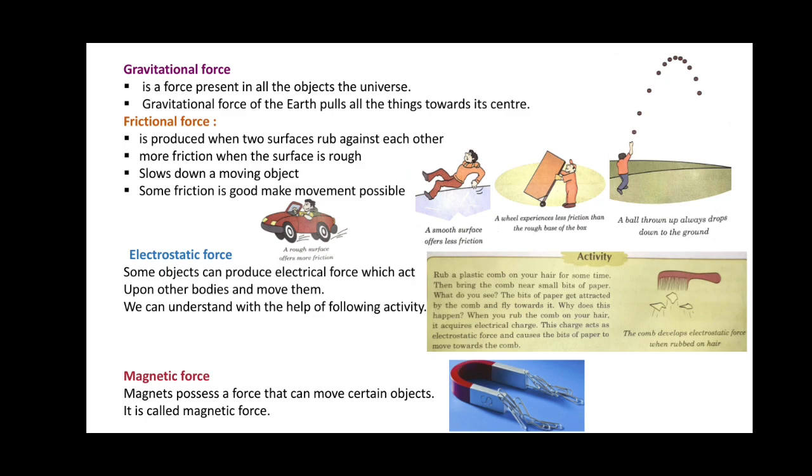For example, the contact of a rough road and a car. As the surface is rough, there will be more friction, and that makes it easy to drive the car.